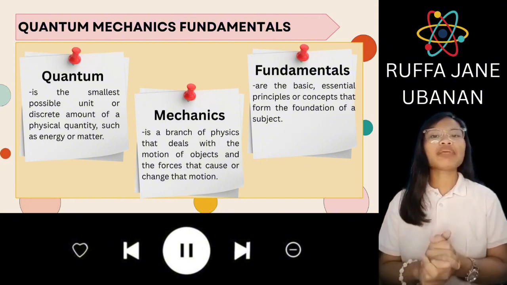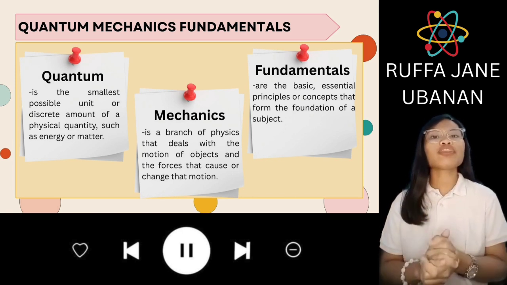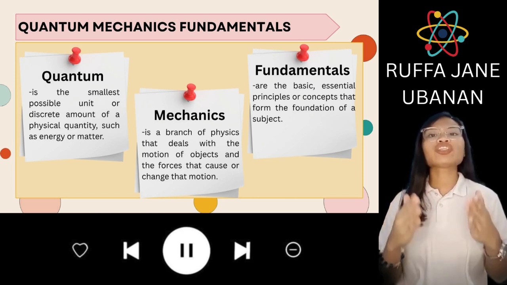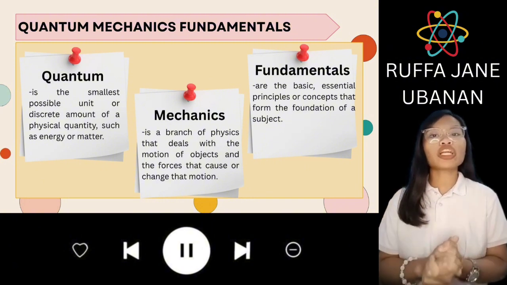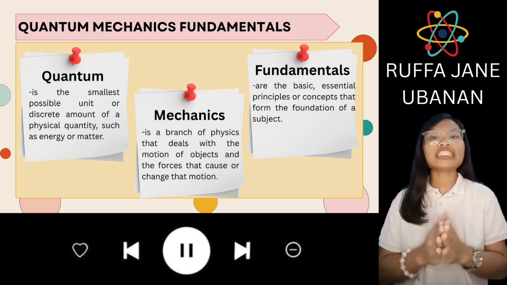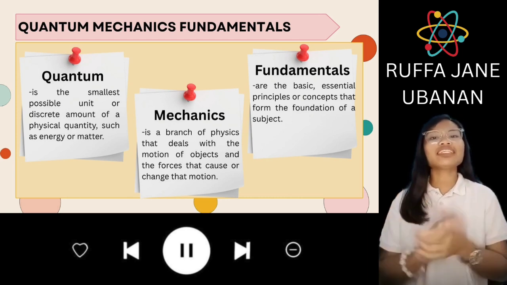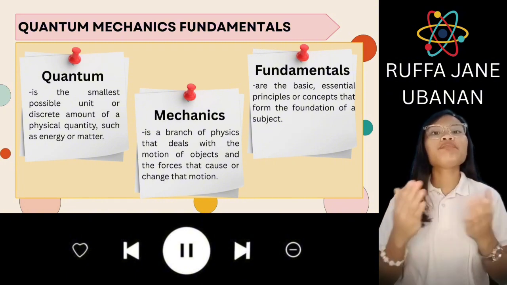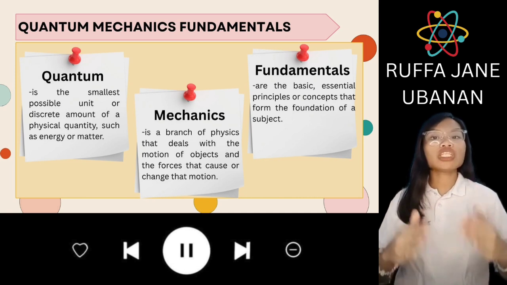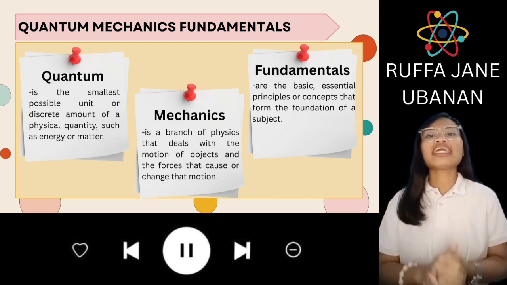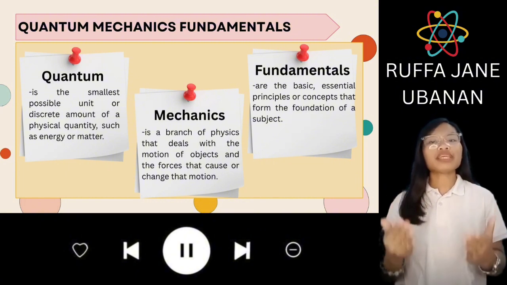Second is mechanics. Mechanics is a branch of physics that deals with the motion of objects and the forces that cause or change the motion. When applied at the quantum level, mechanics helps explain how particles move, interact, and exist in ways that often defy our classical understanding. And the last is the fundamentals. Fundamentals are the basic, essential principles or concepts that form the foundation of a subject. In this context, it means the foundational ideas that help us understand quantum mechanics.